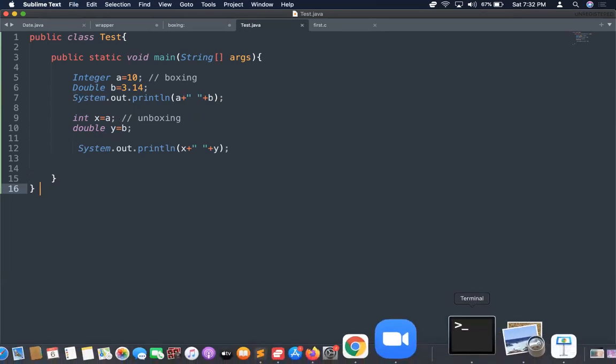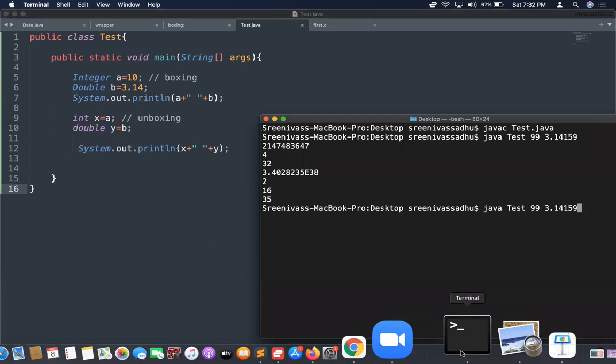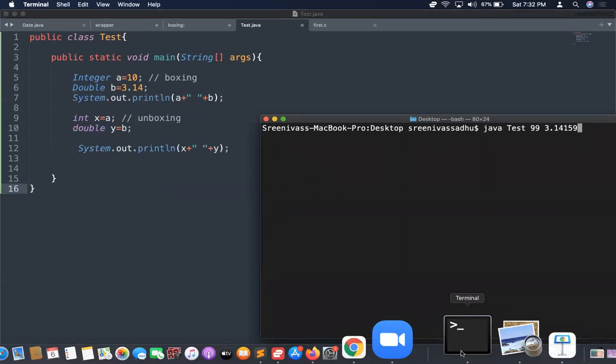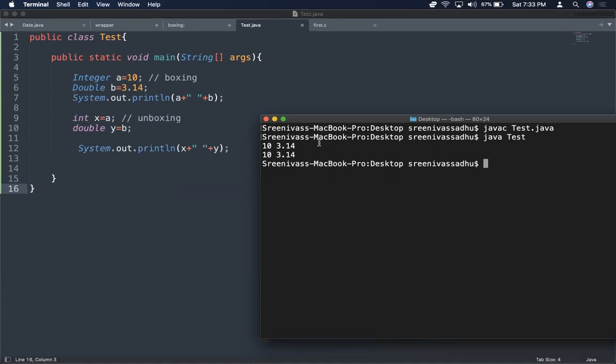The only difference is, let me compile this. Compiled successfully. And when I run java Test, you will get 10 3.14, 10 3.14, the same. But in the first line, these two are objects which have reference variables and hash codes, right? And in the later line, x comma y are just primitive types. That's it. So this is about boxing and unboxing.